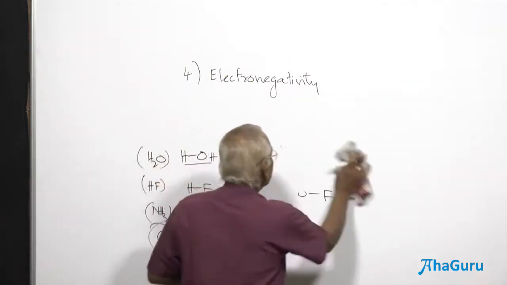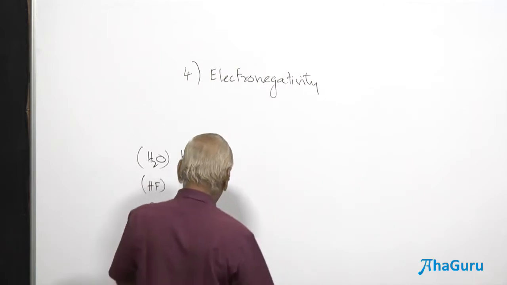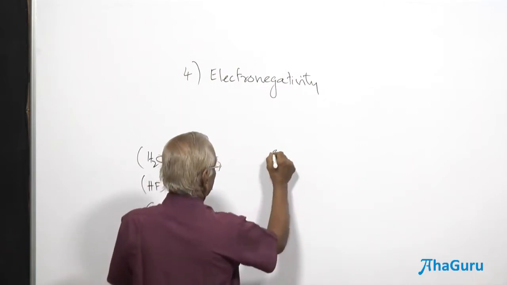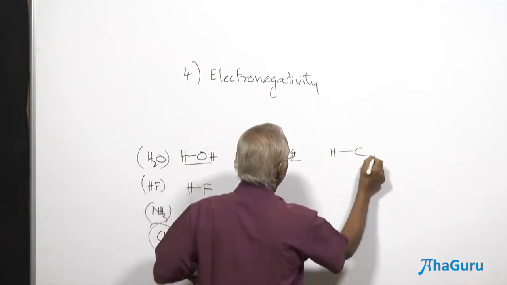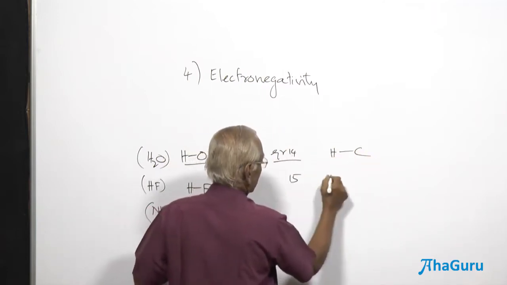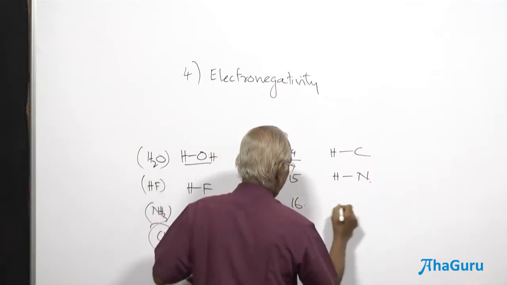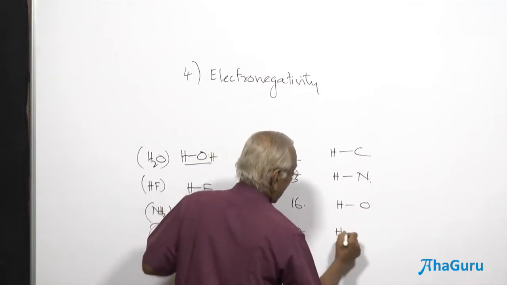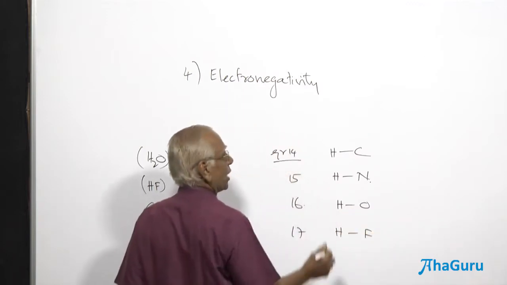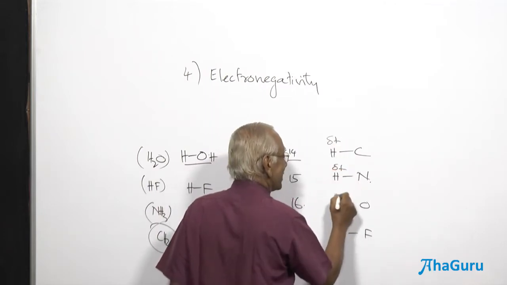Now, when you compare, let me take up group 14, hydrogen and carbon. Group 15, hydrogen and nitrogen. Group 16, hydrogen and oxygen. And group 17, hydrogen and fluorine. In all these cases, hydrogen holds delta plus.